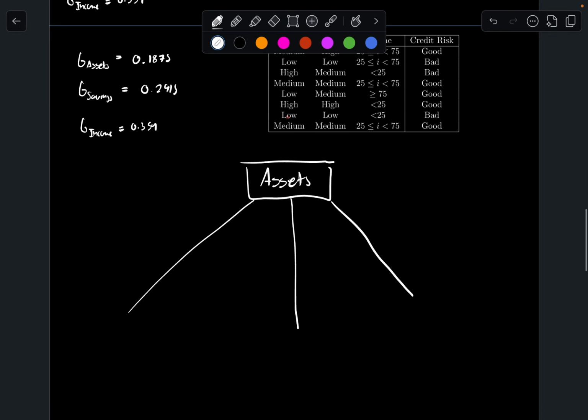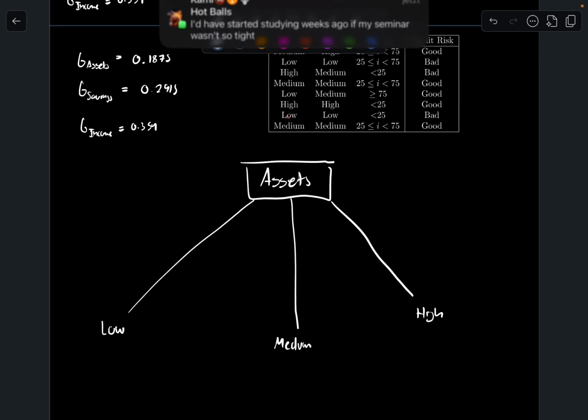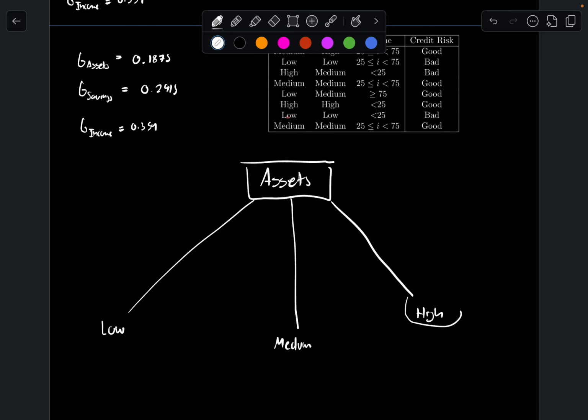So in this case, we're going to do low, medium, high. And what do we do now? Well, actually, what am I doing, dude? I'm getting kind of confused, you guys. I'm sorry. So low, medium, or high.